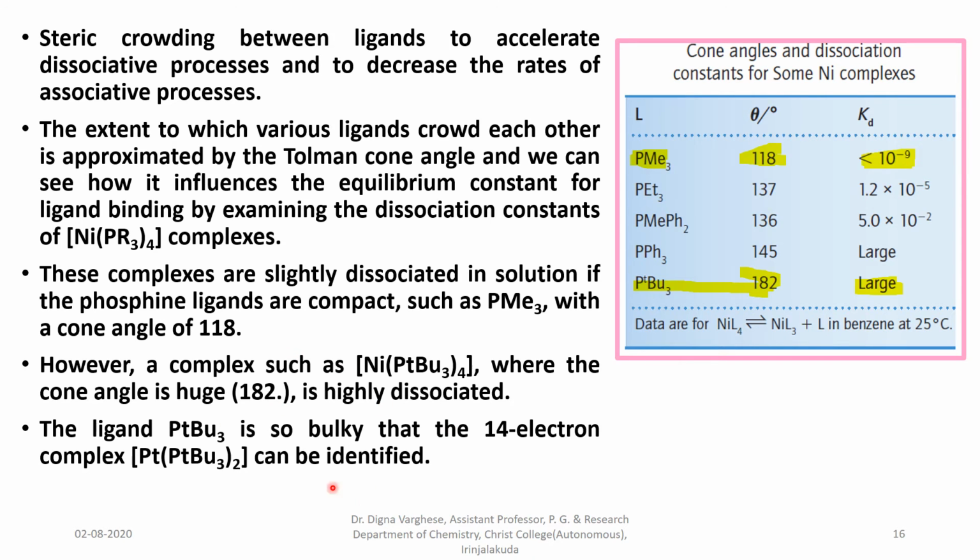So it can be easily dissociated when it is dissolved in a solvent or mixed with any other ligand for substitution. The tetra-coordinated compound is easily dissociated and converts to a di-substituted product.